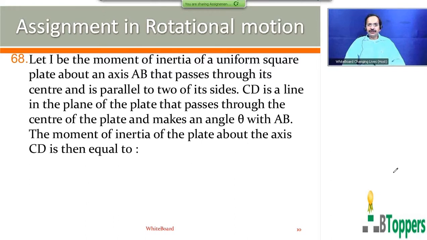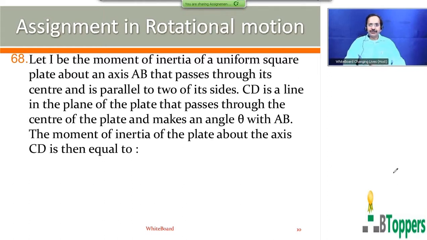The special case is that the moment of inertia of a uniform square plate about any axis in the plane of the square plate and passing through its center will be the same. That will be equal to half of the moment of inertia about the central axis of symmetry.